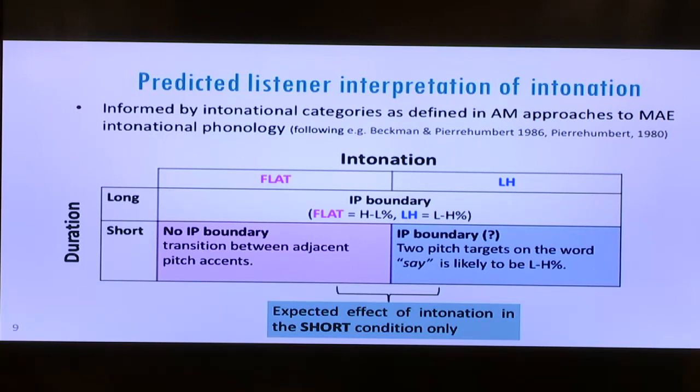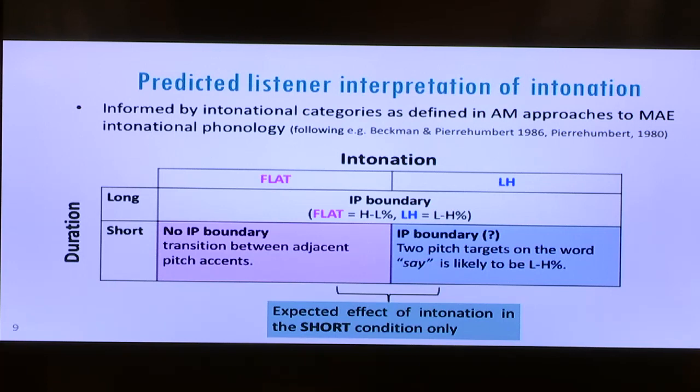In contrast, the low-high contour when compressed should, in theory, sound persistently to some extent like a boundary tone to listeners. This is for 2 reasons. One, in the creation of the stimuli, which I haven't gone into any detail about, this was originally produced full on as L-H%, so in one sense it literally is a boundary tone. And otherwise, for theoretical reasons, a single non-prominent syllable with this type of pitch movement and 2 distinct tonal targets lined up in this way is something that we think is likely to be interpreted by listeners as a boundary tone, L-H%. So if this is correct, we're expecting an effect of intonation in the short condition only.